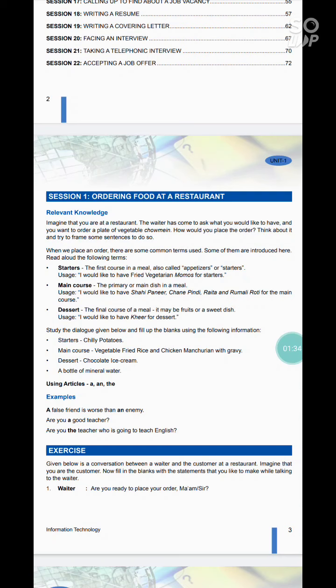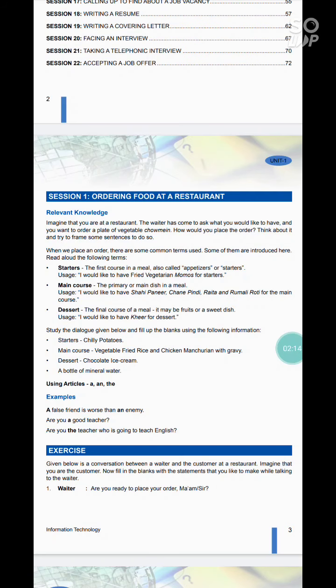Now let's read what is written. Starters: the first course in a meal, also called appetizers or starters. This is the sentence given for how we can order starters: I would like to have fried vegetarian momos for starters. Second is main course, the primary or main dish in a meal. I would like to have shahi paneer, chana pindi, raita, and rumali roti for the main course. Third and last is dessert, the final course of a meal. It may be fruits or a sweet dish. I would like to have kheer for dessert.